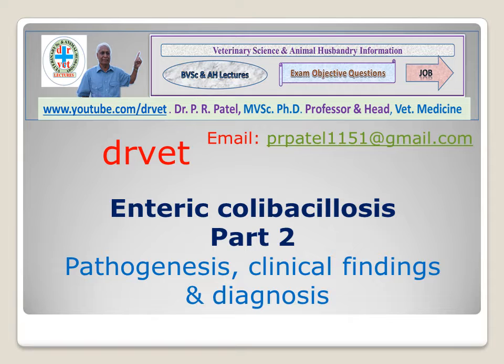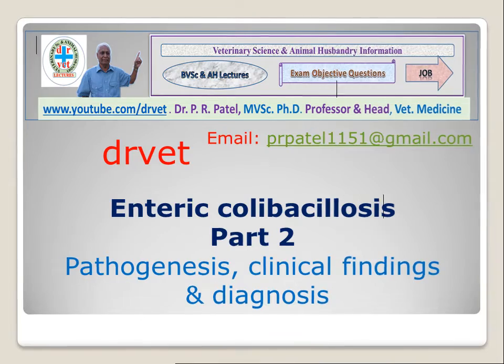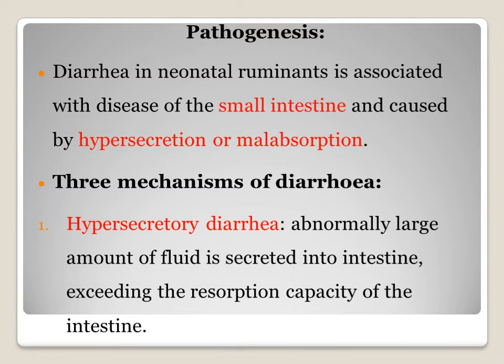We continue with the presentation, enteric colibacillosis part 2. In this, we will study pathogenesis, clinical findings, and diagnosis. Here we see the pathogenesis, how the E. coli bacteria produce pathology in the animal and produce characteristic symptoms.